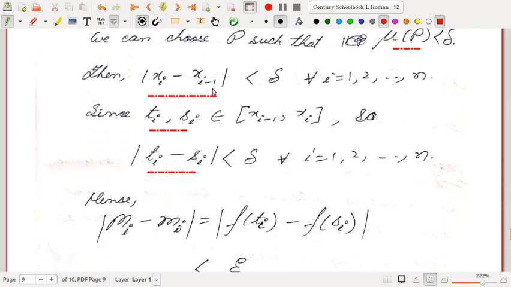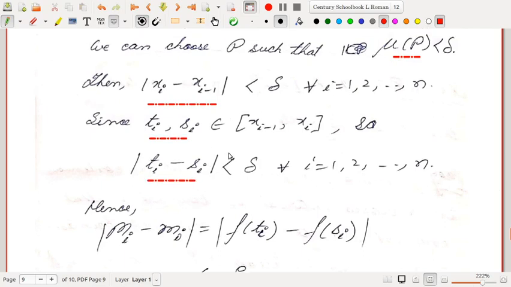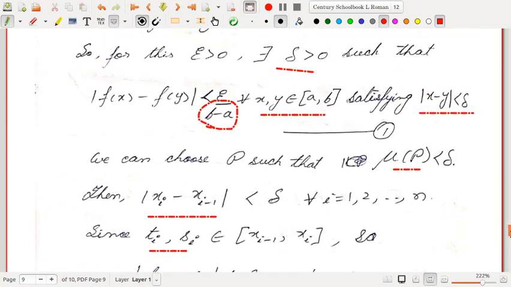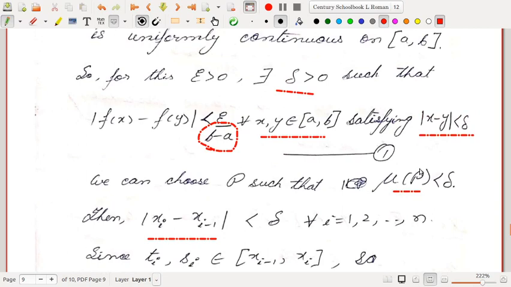Because the length of the subinterval is x_i minus x_{i-1}, and ti and si are points inside this, the distance between ti and si will always be less than or equal to that length. So ti and si satisfy that modulus of ti minus si is less than delta. So they satisfy the condition 1.